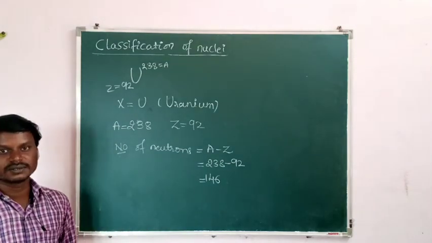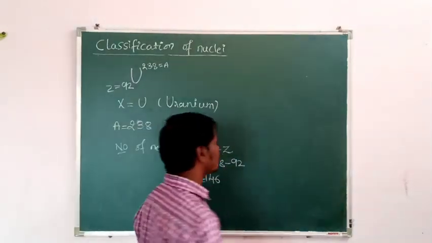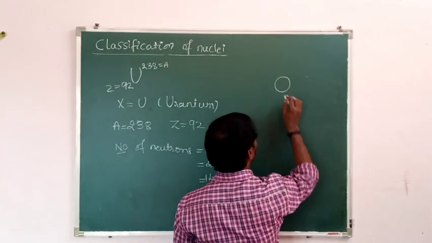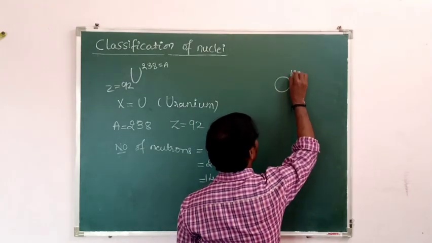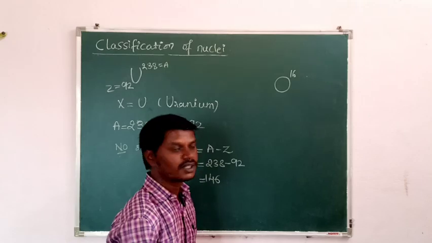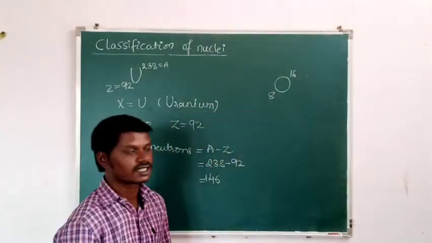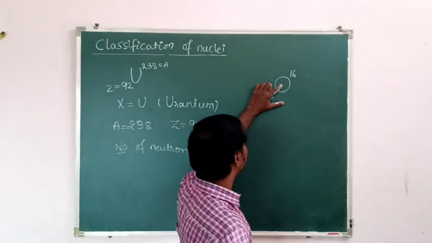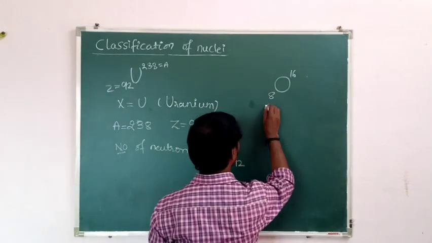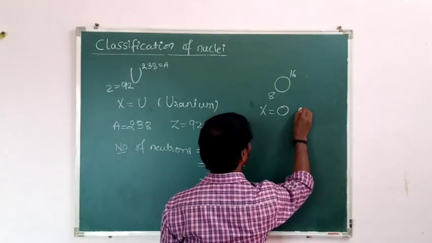Let us consider one more example, that is oxygen. The mass number of oxygen is 16 and the atomic number is 8. Then our aim is to find the number of neutrons. Here the chemical element is oxygen, so X is O, which is oxygen.